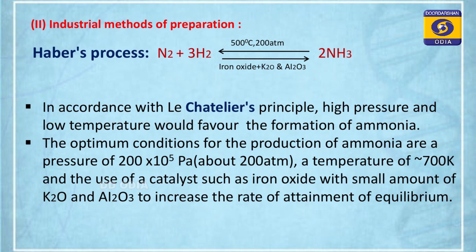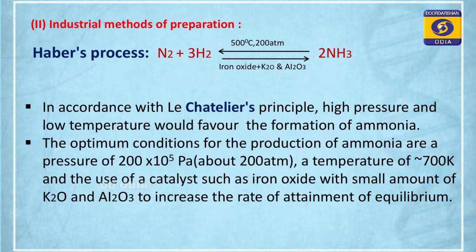The reaction is reversible, and the reaction is exothermic, I mean heat is evolved. Nitrogen reacts with hydrogen to liberate ammonia gas. So what are the principles we have to follow? What are the conditions we have to follow so that the yield of ammonia can be increased? We can apply the principle called Le Chatelier's principle.